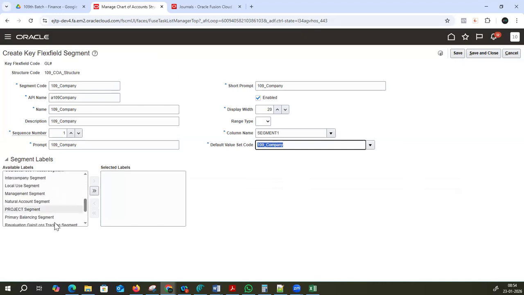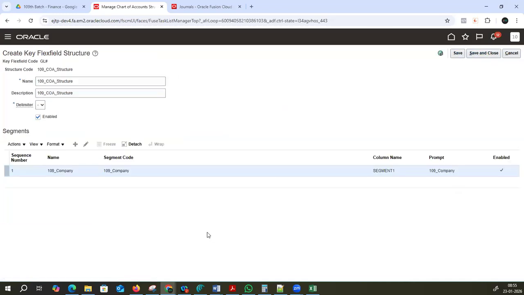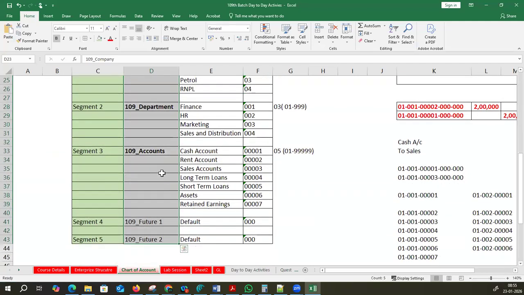I will explain again one more time why we are using primary balancing segment, natural account, why we are not using it for the remaining. Don't worry. We will move on and complete that. Okay, save this, save and close this. See, now 109 COS structure is done, segment number 1 is done, and my company is coming into the right direction. So imagine as per my Excel sheet, whatever I'm assuming, that is coming into life now.